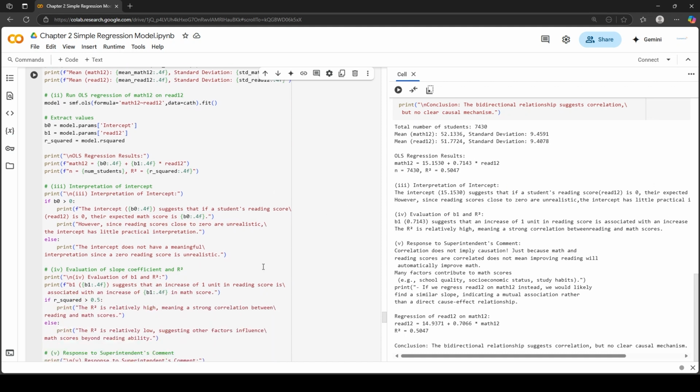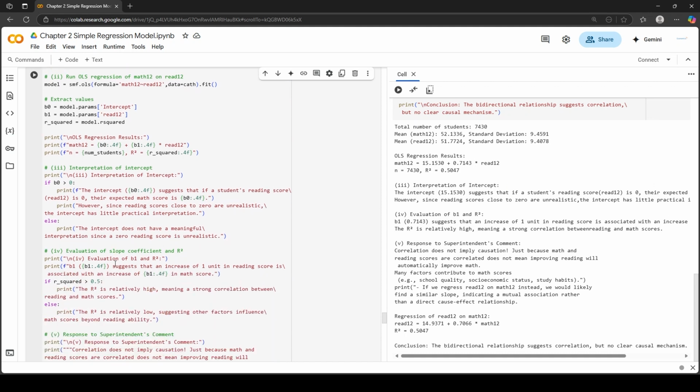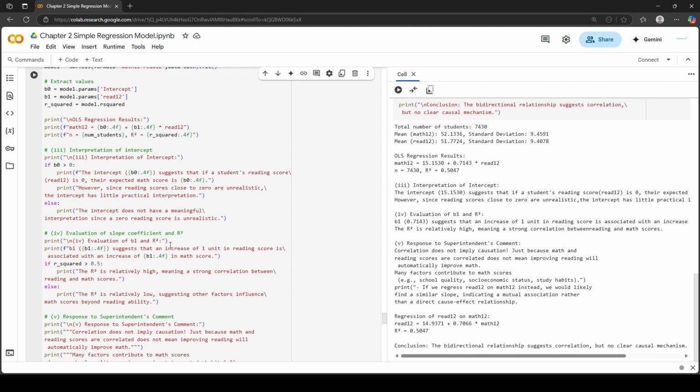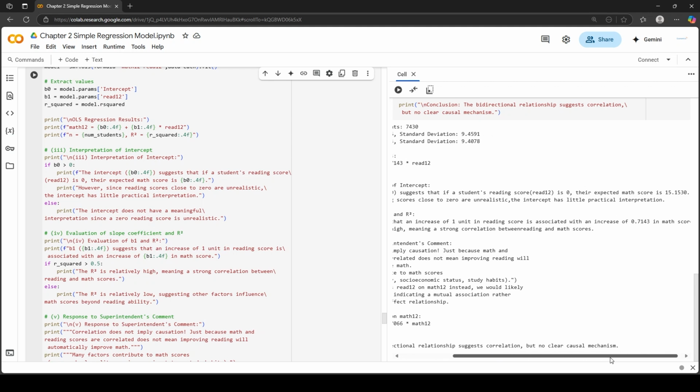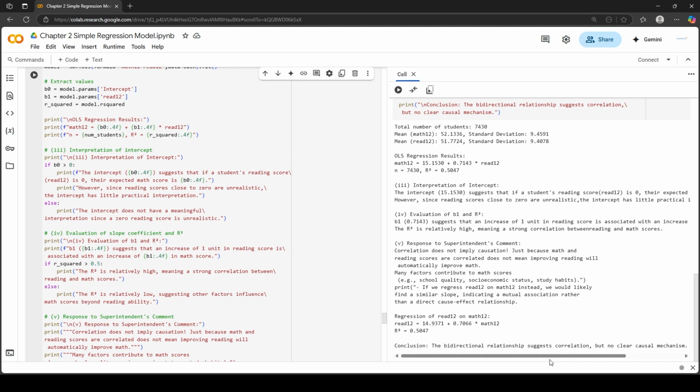Okay, so now in the fourth part, it says evaluation of slope coefficient and R squared. The slope coefficient is 0.71. It suggests that an increase of 1 unit in reading score is associated with an increase of 0.7143 in math score, and the R squared value is relatively high, meaning a strong correlation between reading and math scores.